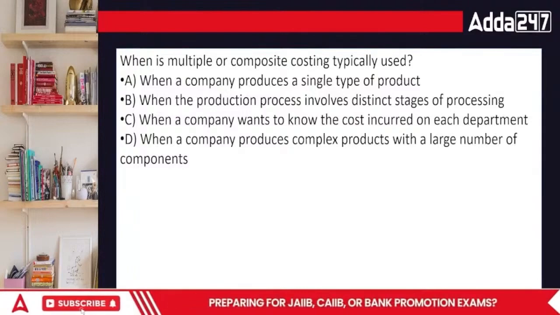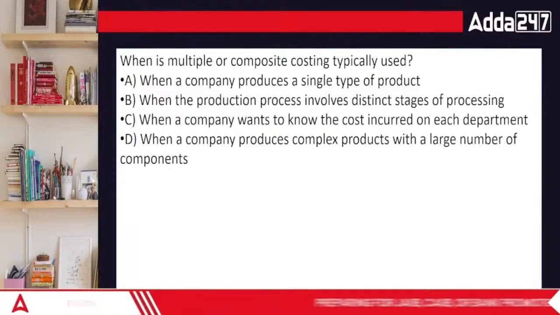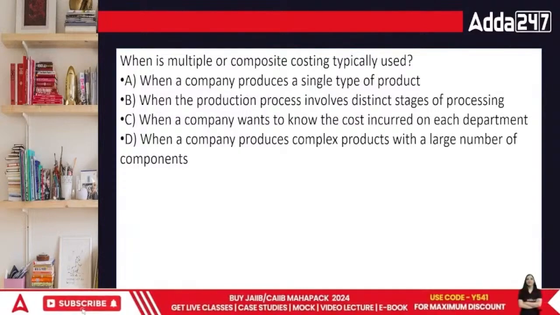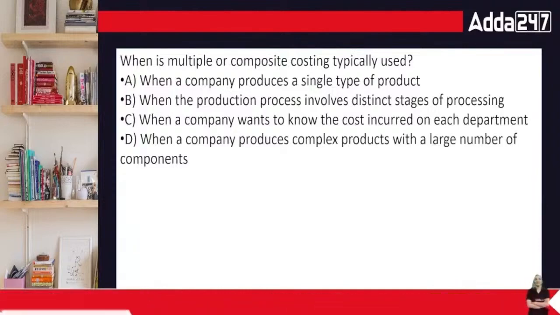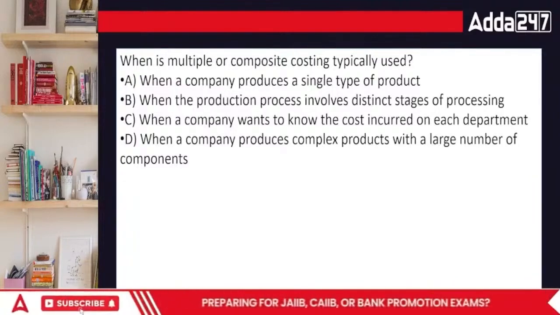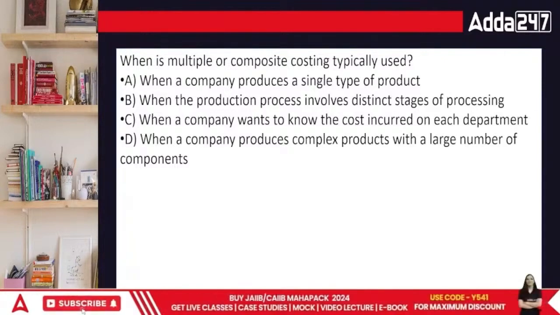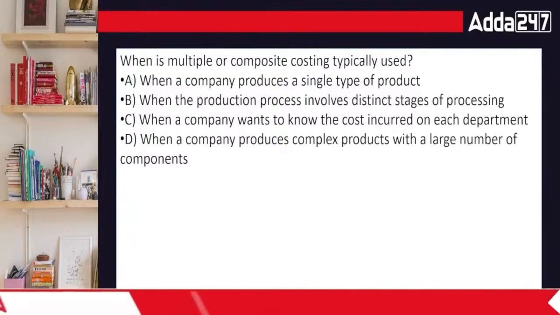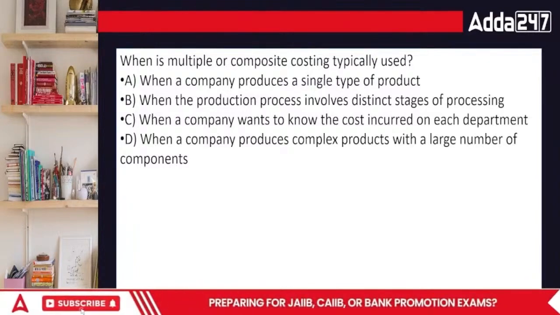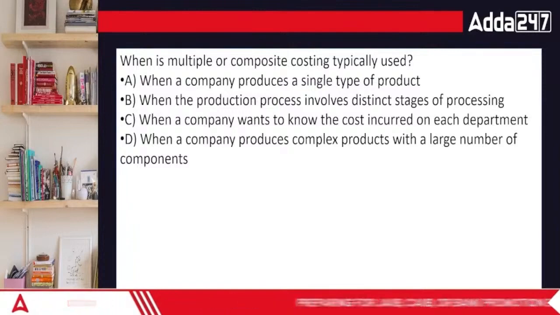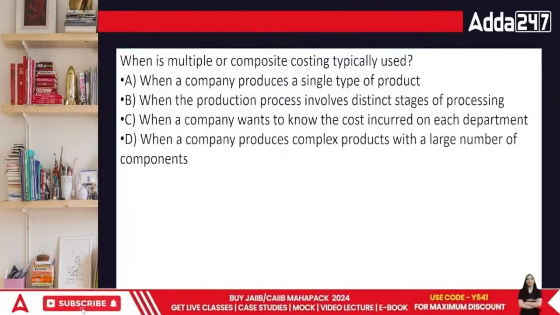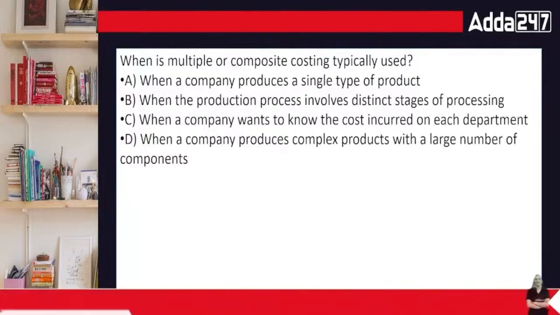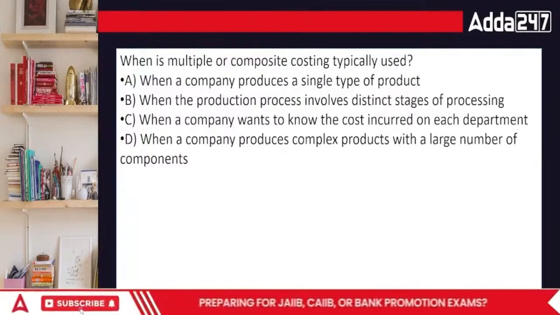Let me give an example in terms of the automobile industry. We are producing components for a specific batch. There are certain components which are prepared for everyone, they are just being produced, and we have processing as well. Processing is done at one level, second level, third level, and then we assemble all these things together.